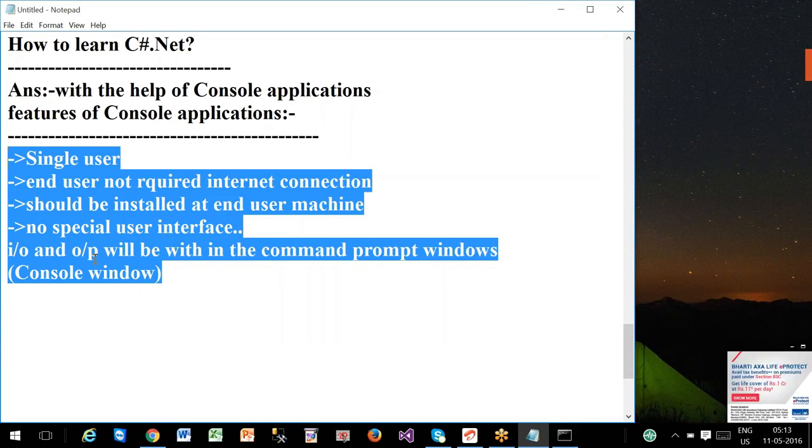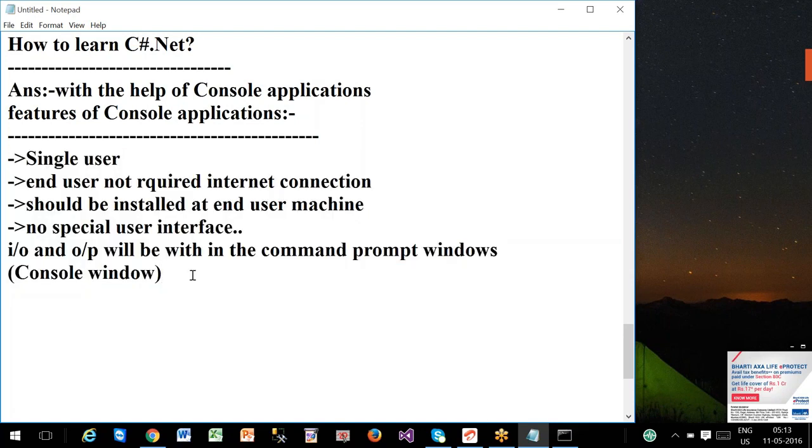Number one is single user application, means at a time the application can be consumed by one user. Number two is the end user does not require an internet connection. Number three is the application should be installed at the end user machine. Number four is no special user interface. And number five is input and output will be within the command prompt window or console window. These are all the main features of console application. So that is the story about this one.